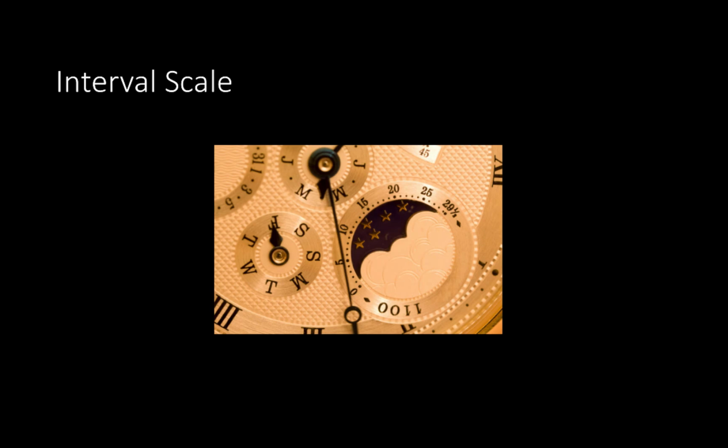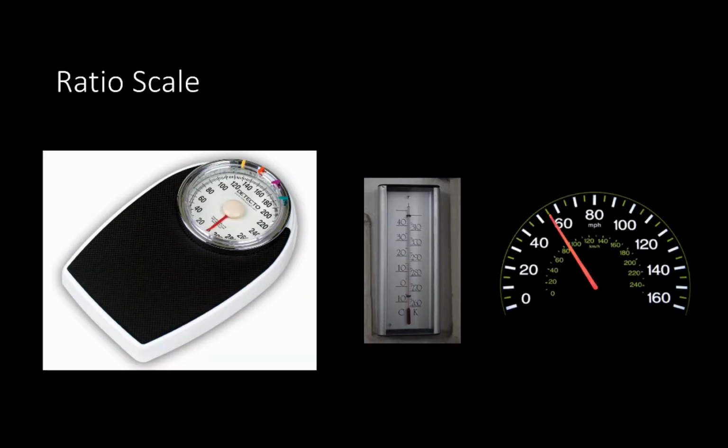The issue with interval scales is that they don't have a true zero. With time, even using Unix time, which is a number of milliseconds since January 1st, 1970, that's an arbitrary zero. There's no real zero for no time or the beginning of time. We could maybe go back to there with some fancy physics, but we're not there. Generally, there's no zero for time. You can pick an arbitrary zero, but there's not a true actual zero. And if you want a true actual zero, you need a ratio scale.